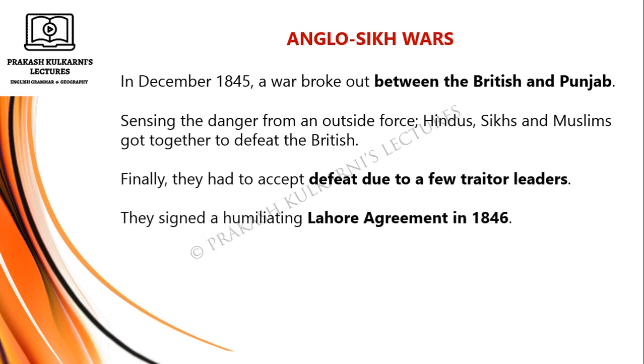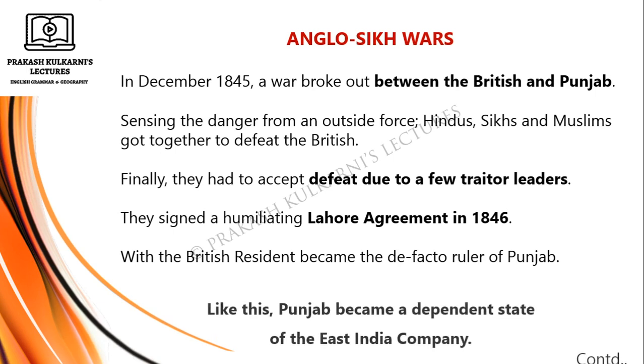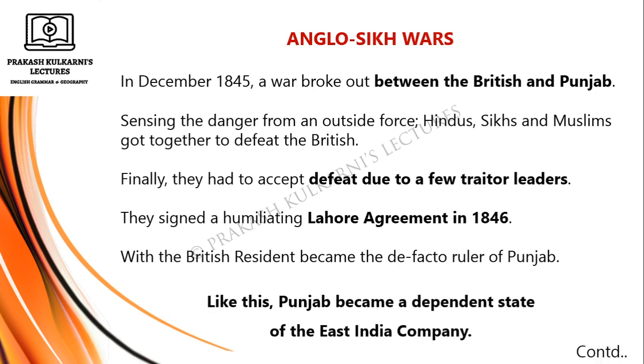They signed a humiliating Lahore Agreement in 1846, with the British resident becoming the de facto ruler of Punjab. Like this, Punjab became a dependent state of the East India Company.